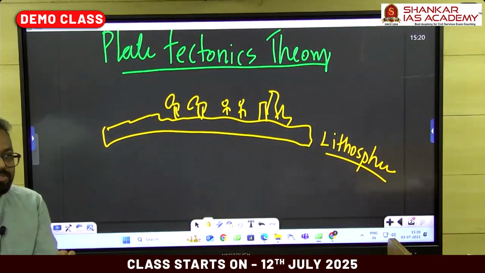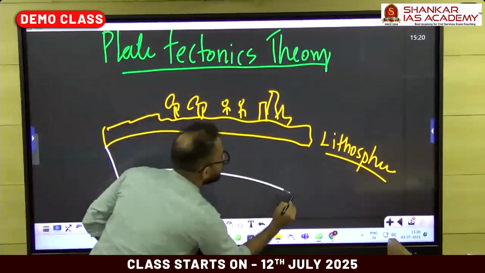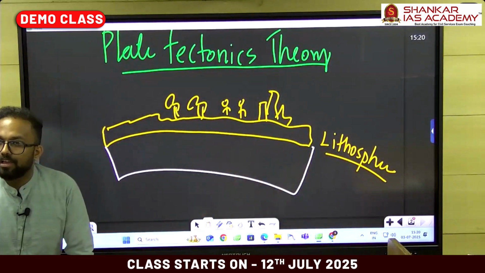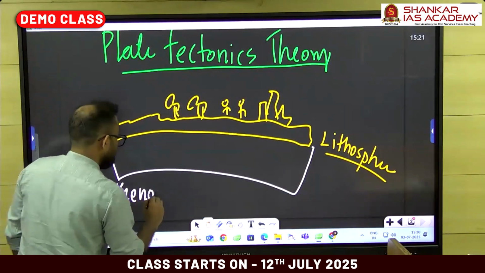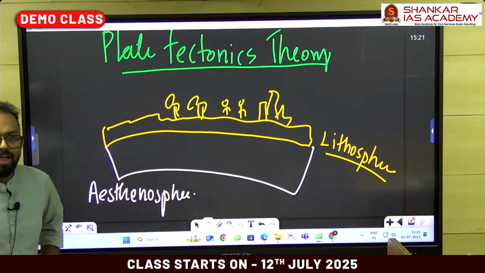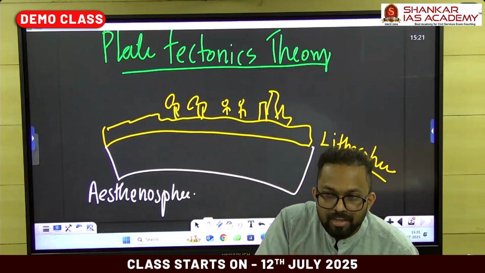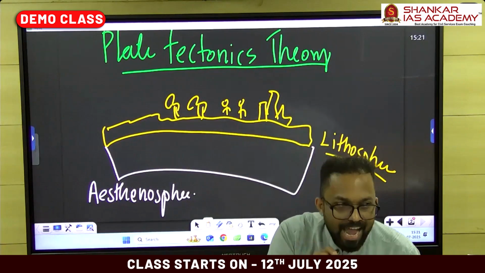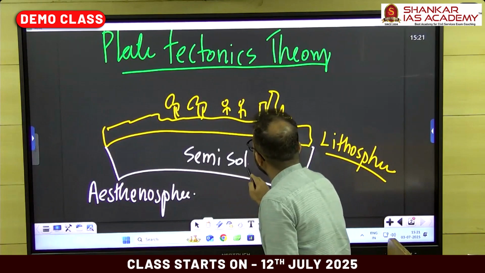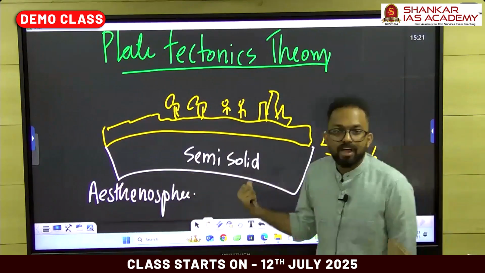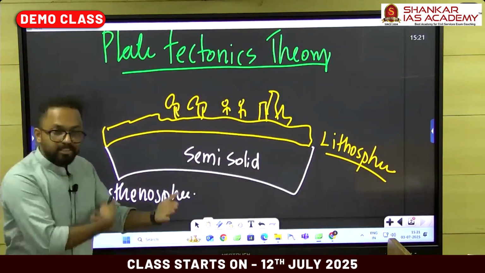This theory of plate tectonism says that below the lithosphere, at a depth of around 100 to 400 kilometers, there is another layer existing which is called as asthenosphere. And one more thing this theory says, asthenosphere is not like the rigid lithosphere. Asthenosphere is made up of some semi-solid particles. It is not as strong as the lithosphere. It is not as solid as the lithosphere, but it is in a semi-solid nature.